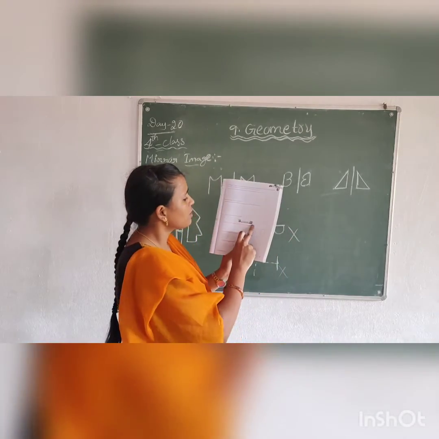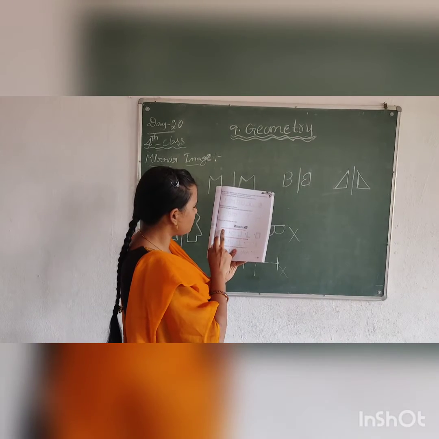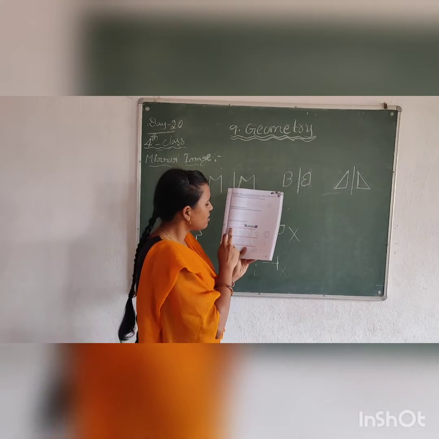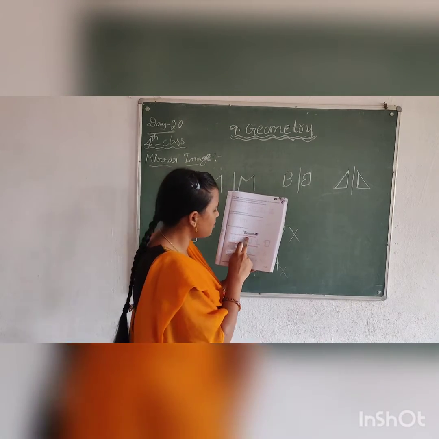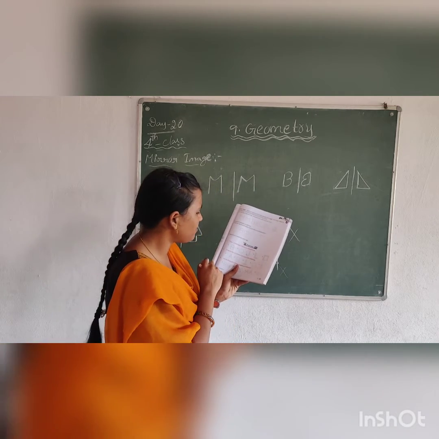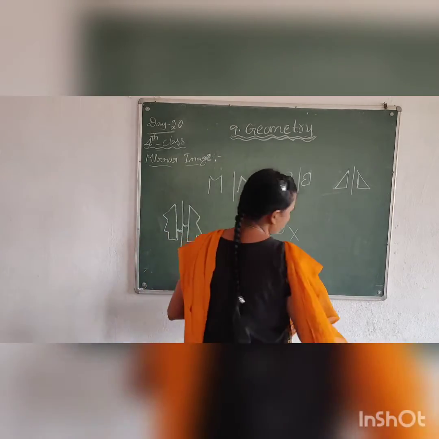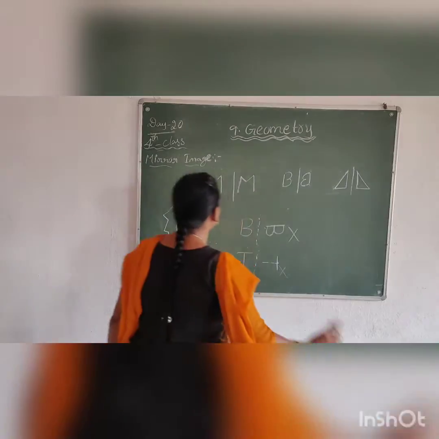Okay, let's see page number 115, exercise 9.3, first one. Take the figures which are symmetrical. Symmetrical means, can you draw the symmetric line? Suppose you take B.